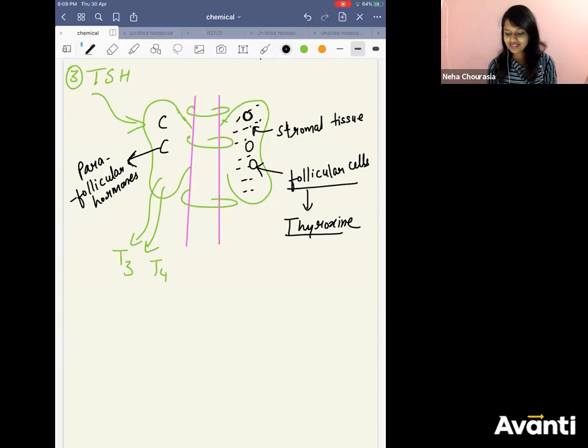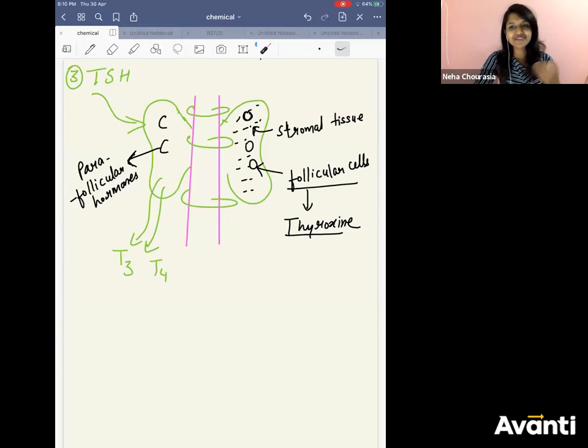So follicular cells secrete thyroxine. And one more fact here is, every endocrine gland, whenever it is required, only then they secrete or synthesize the hormone. But the thyroid gland does a lot of planning.